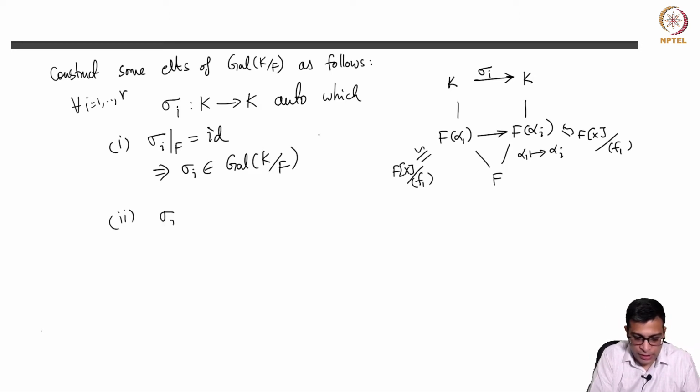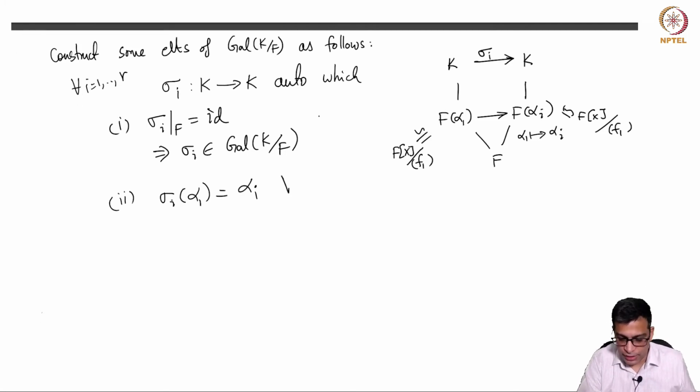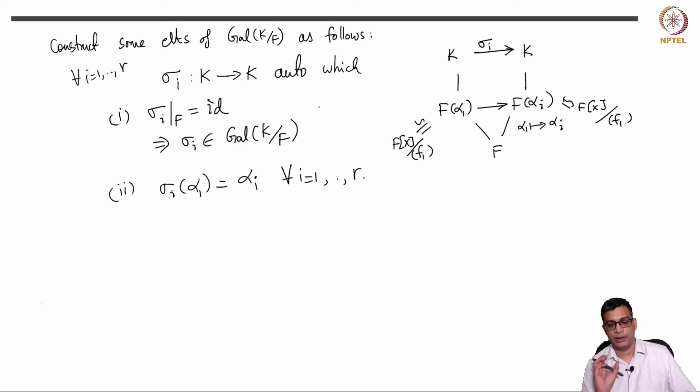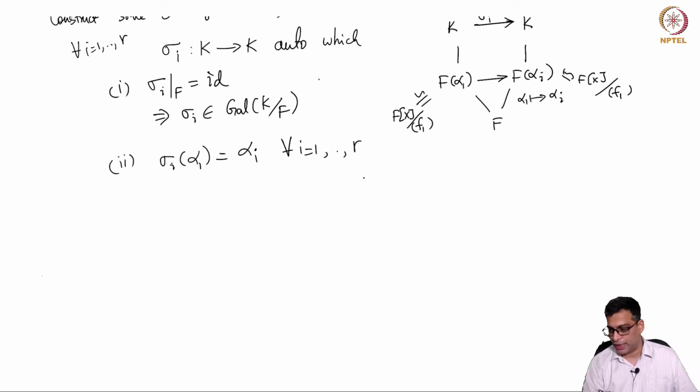And second, sigma i of alpha 1 is alpha i, for all i equal to 1 to r. So we have r constructed F-automorphisms of K which send alpha 1 to alpha i.